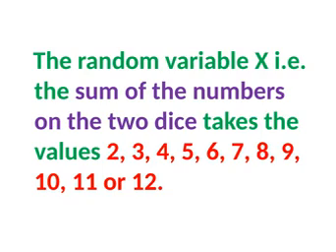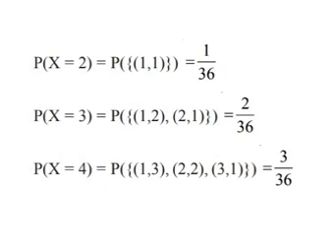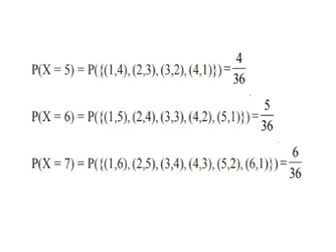The minimum value will be 2 and the maximum will be 12. How will 2 occur? With 1 and 1: the first die has 1 and the second die also has 1. So probability of X equal to 2 is 1 by 36. Probability of X equal to 3: (1,2) and (2,1), 2 possibilities, so 2 by 36. Probability of X equal to 4: 3 possibilities, so 3 by 36. Probability of X equal to 5: (1,4), (2,3), (3,2), (4,1), so 4 possibilities, 4 by 36.